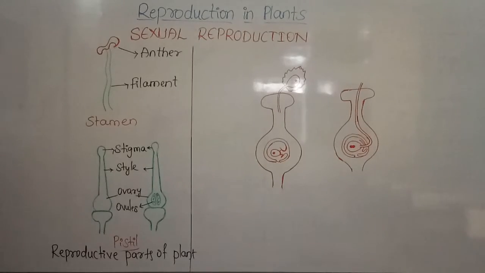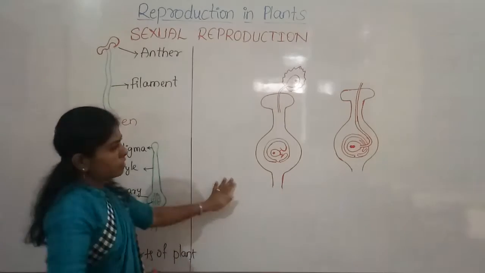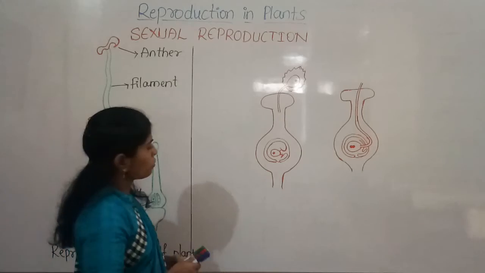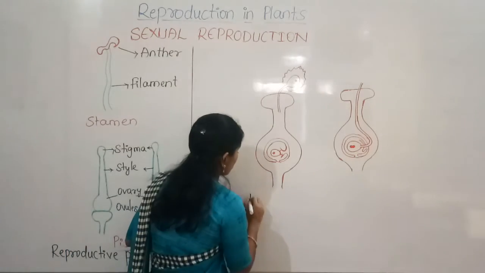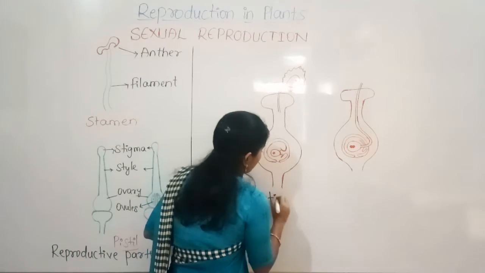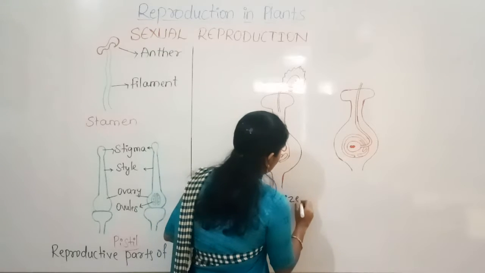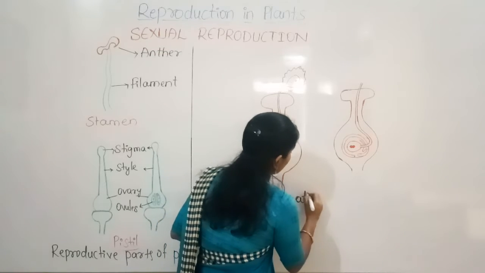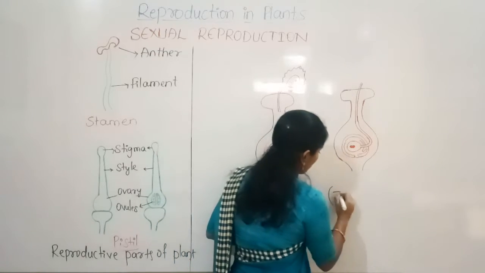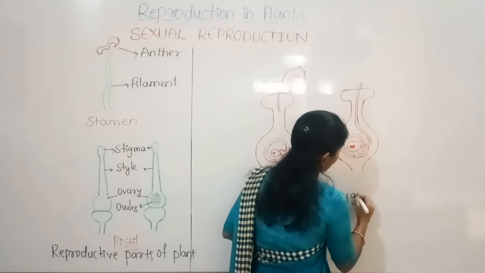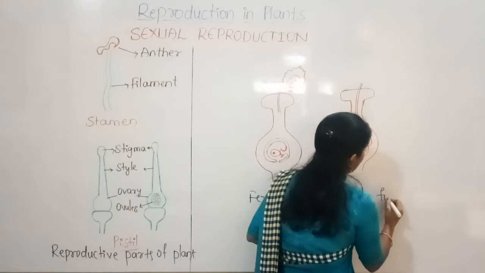So here we can see the diagram. This shows the fertilization, or we can also call this process zygote formation.